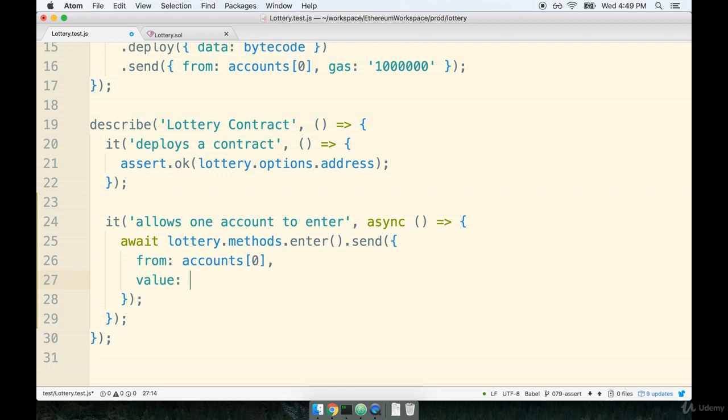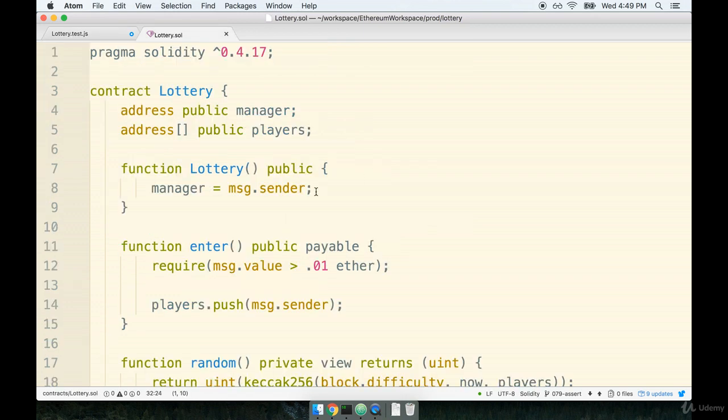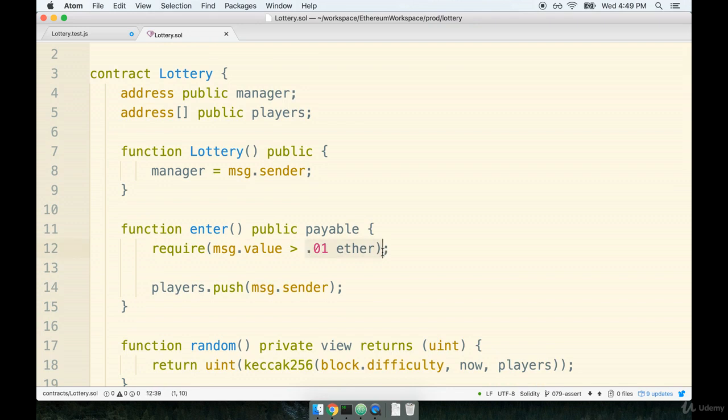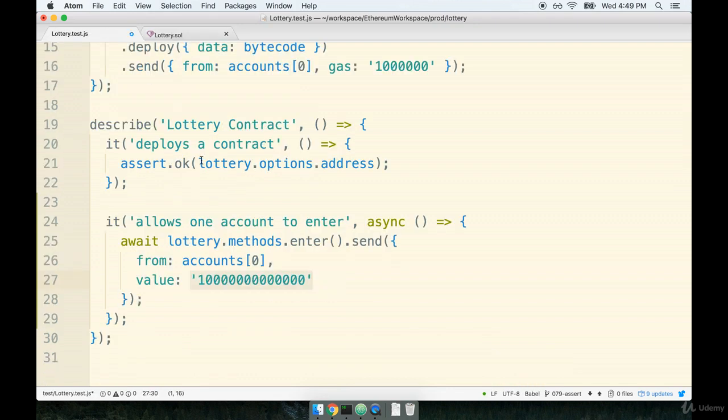Whenever we specify wei, we use a string and then we enter in the number of wei that we want to send. Now you might be thinking that we're going to write out the amount in wei as 1 and then many, many zeros. Because remember, we need to send along at least 0.01 ether. But rather than trying to write out 0.01 ether as a string like so, because that's really easy to make a mistake on the number of zeros we pass in, we will instead use a little conversion method that is included with the Web3 library.